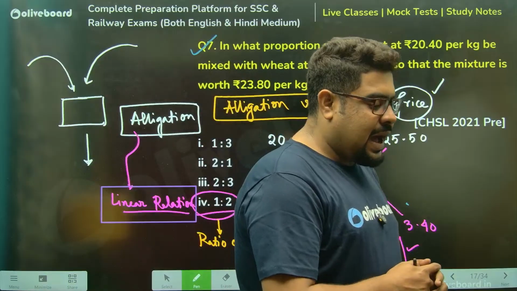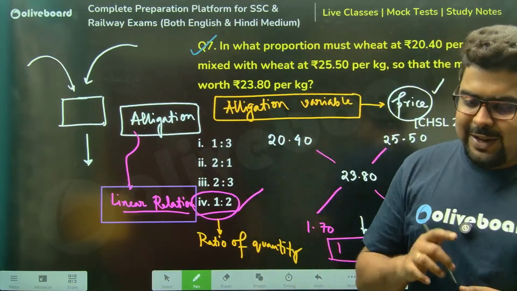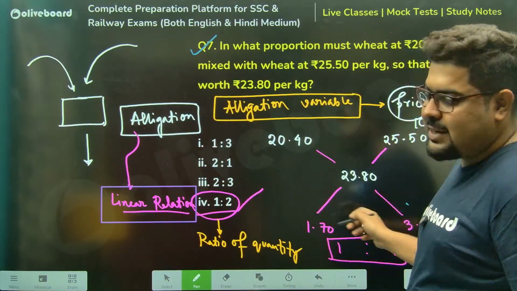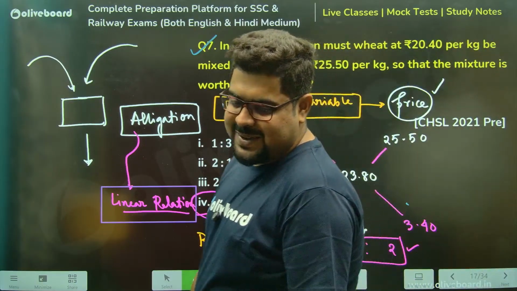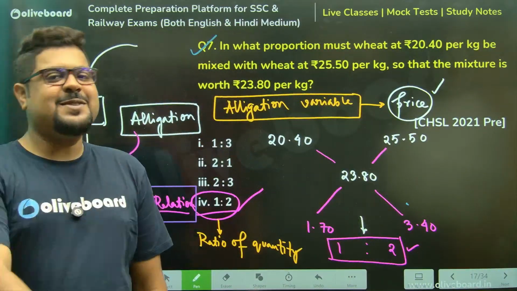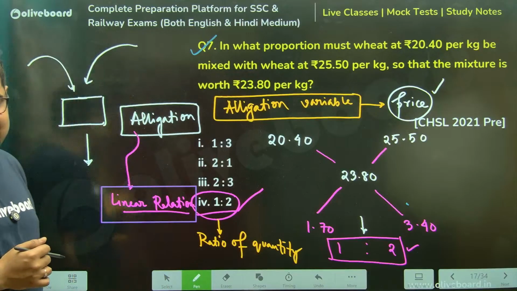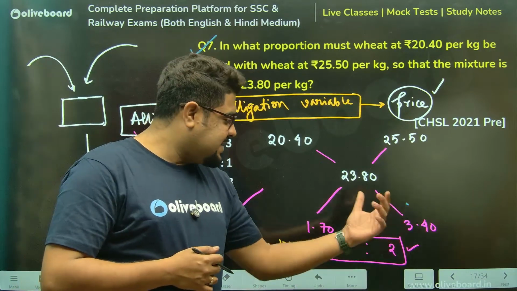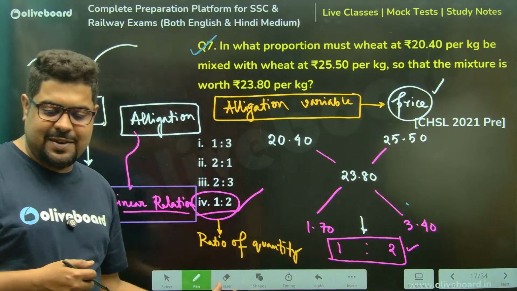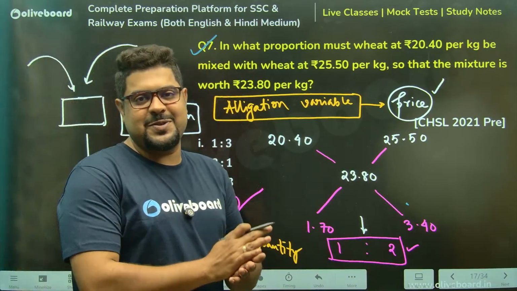If you can give me the answer to that, that means you understood allegation.